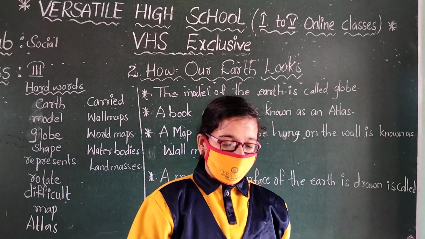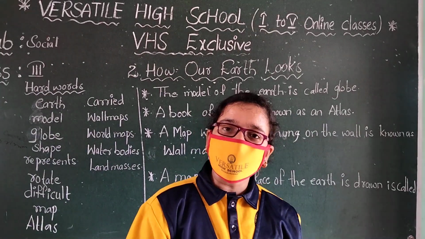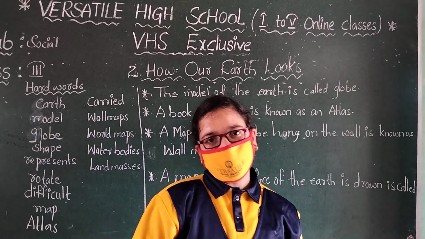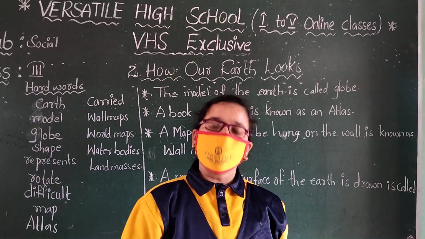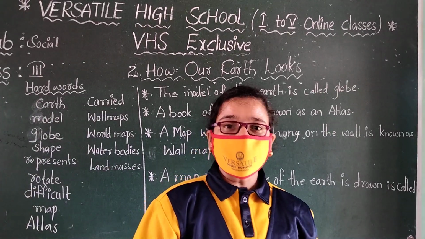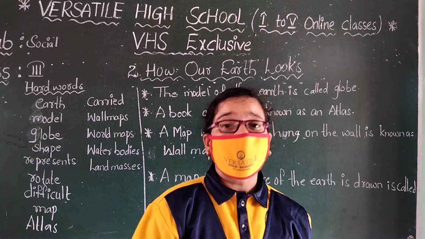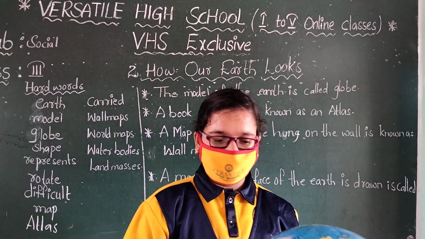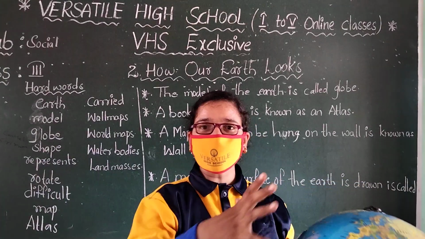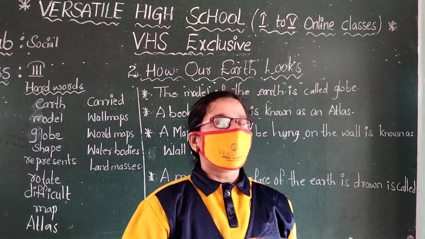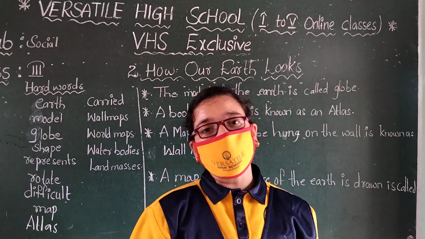More than half of our earth is filled with water. About 70% is water and about 30% of the earth is land. There is more water than land on the earth. Our earth is called the blue planet.